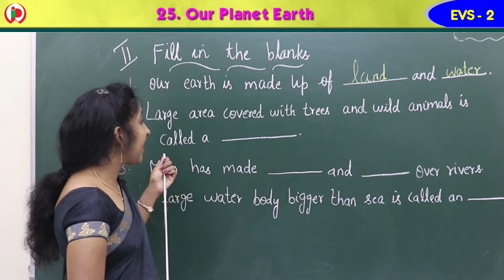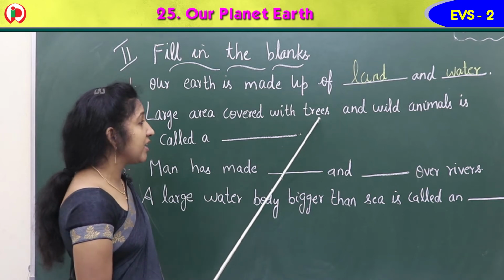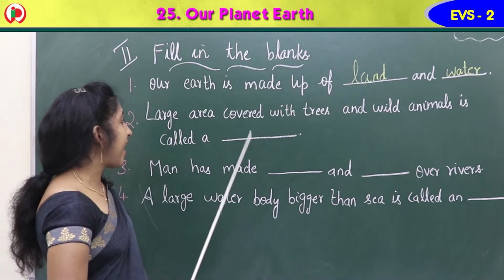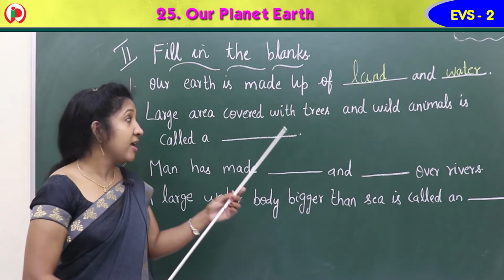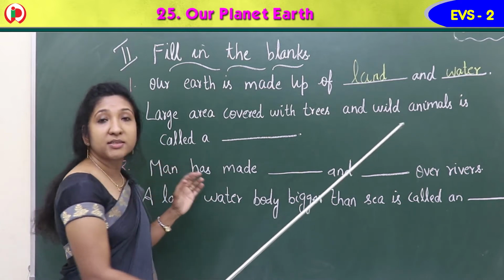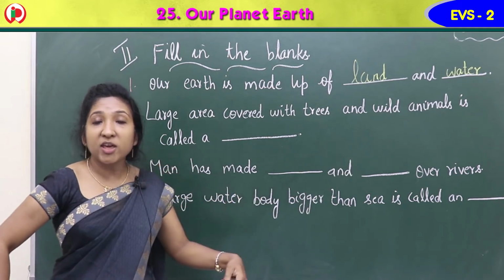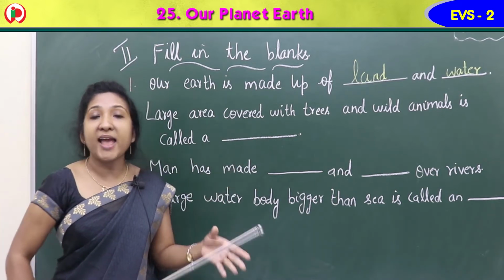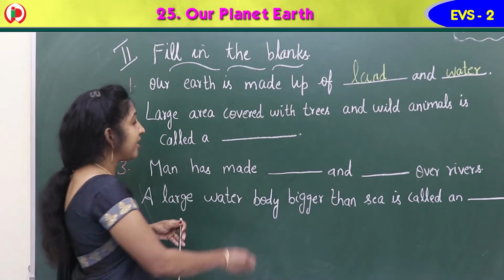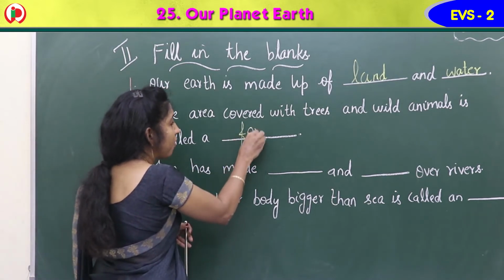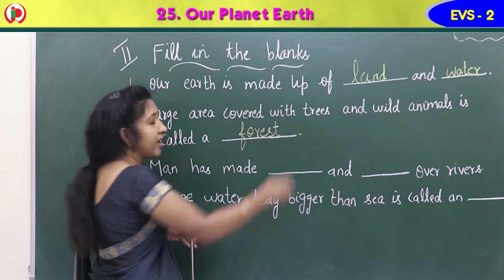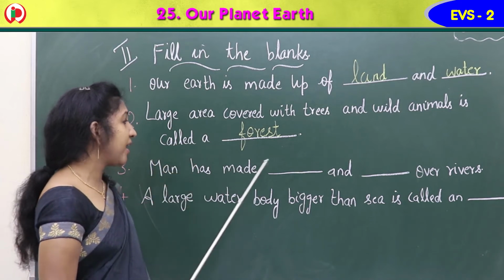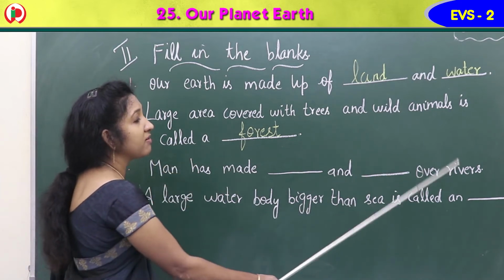Next, large area covered with trees and wild animals is called a dash. Large area covered with trees and wild animals is called a, there's a large area which is covered with, full of trees, and we can find different wild animals there. Yes, it is called a forest. F-O-R-E-S-T, forest.